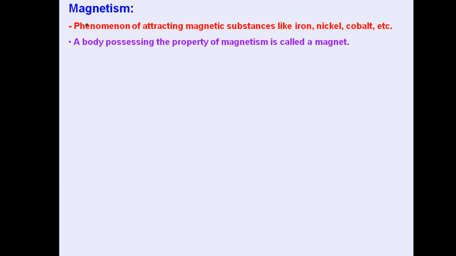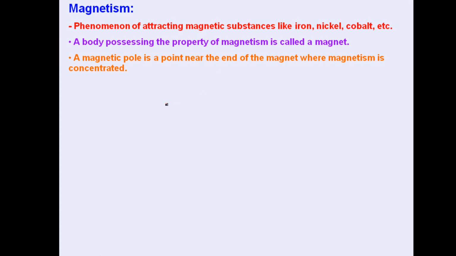So any body which possesses the property of magnetism is known as a magnet. And a magnetic pole is a point near the end of the magnet where magnetism is concentrated. Whenever we are dealing with any magnet, it will have certain poles, north and south. Over there, the maximum magnetism will be concentrated, and that will have certain strength.